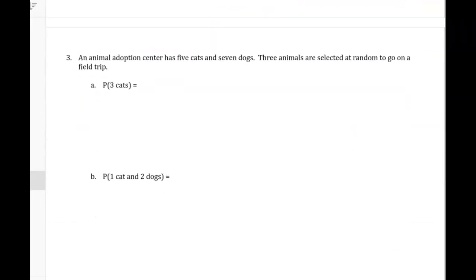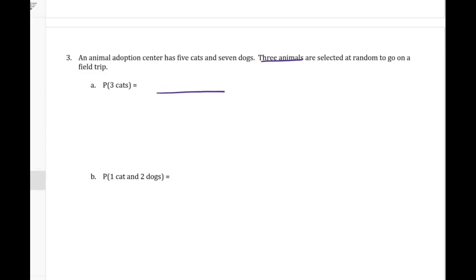Okay, the third type here. An adoption center has 5 cats and 7 dogs. 3 animals are selected at random to go on a field trip. Maybe they're going to a park. I don't know. Has anybody ever tried to walk a cat on a leash? It's really difficult, they don't really let you. Okay, so probability that you have 3 cats chosen when those 3 animals are selected at random. So we're assuming the order doesn't matter. So this is going to be all combinations because it doesn't matter if you're the first animal chosen, the second, or the third. Either way, you get to go on the field trip. Yay.